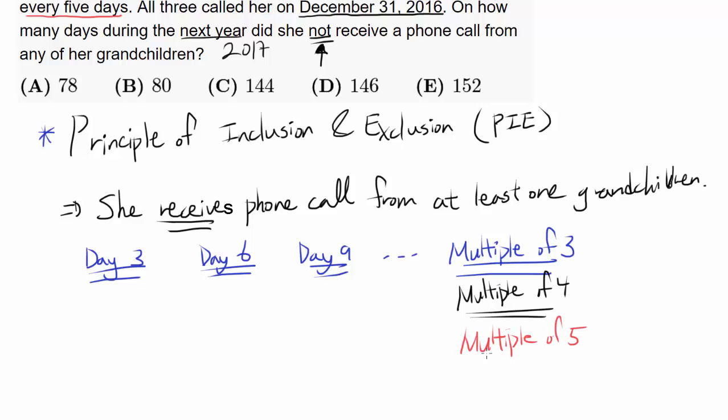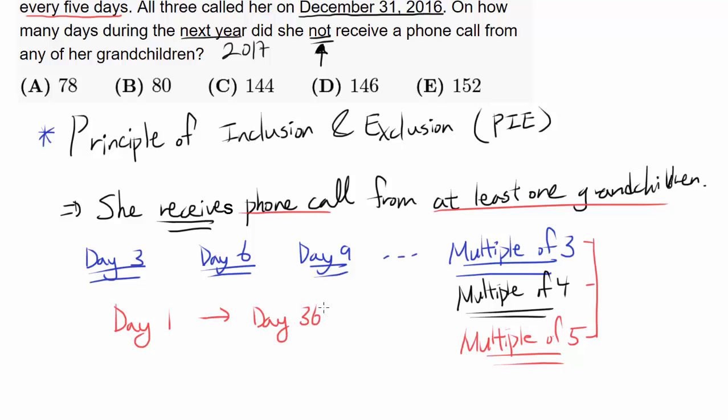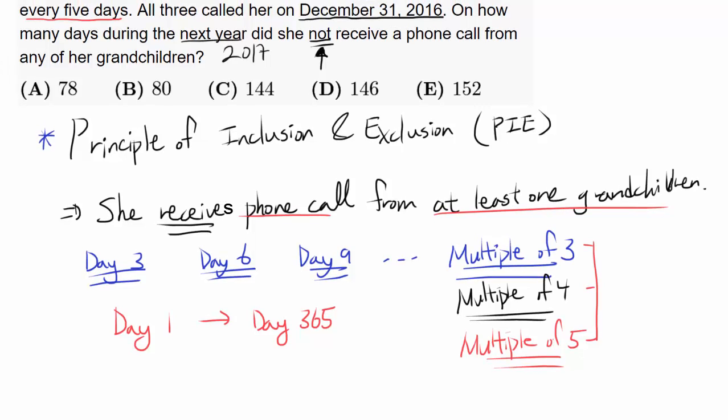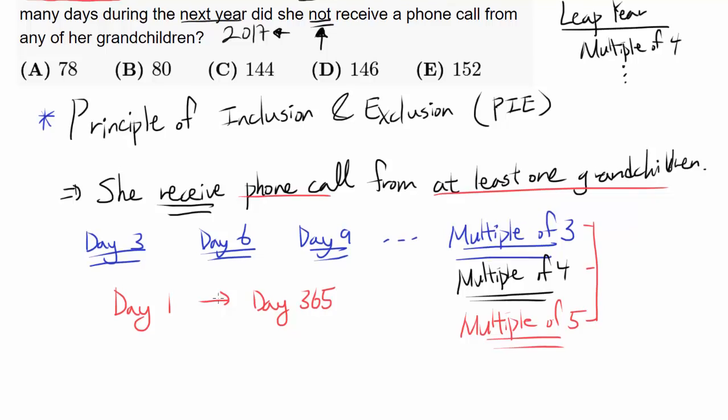By saying she received a phone call from at least one grandchild, I'm asking how many days out of day 1 all the way to day 365. We're not looking at day 366 because it's not a leap year. 2017 is not a leap year. For a year to be a leap year, it has to be a multiple of 4, and there are 2 more constraints to that. It's slightly more complex than that, but 2017 is not even a multiple of 4. It's odd, so it's not going to be a leap year.